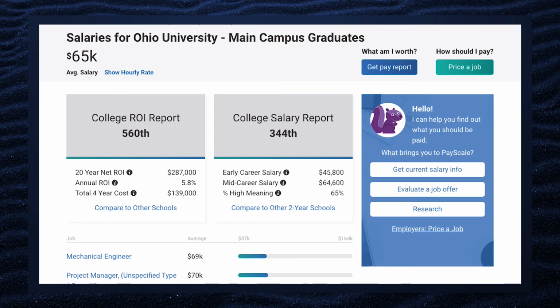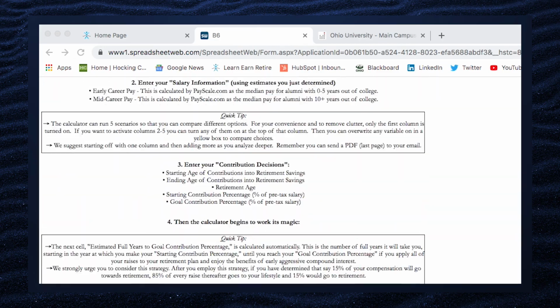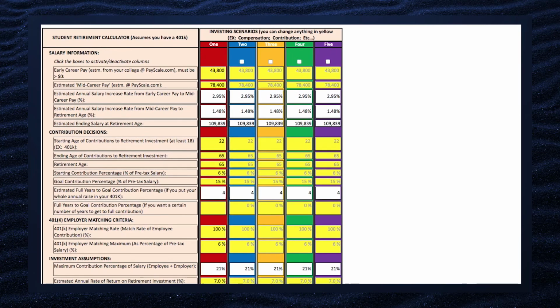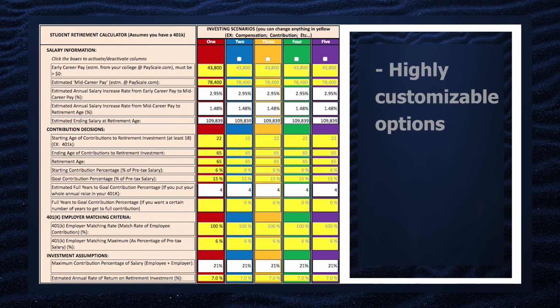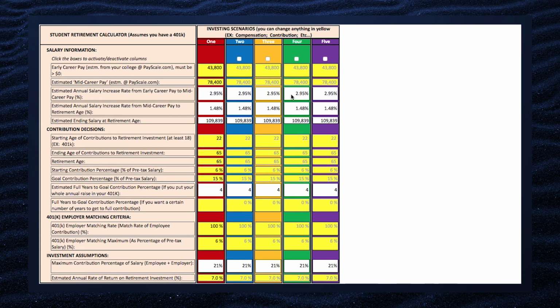Now that we have this data, let's go back to the Student Retirement Calculator. You can run up to 5 different scenarios and compare results. The amount you contribute to your 401k or your Roth or your IRA or your brokerage account. Your retirement age, you can change that. And these are all your personal decisions. So as you go through, there's instructions on the calculator and work through it, but we're giving you an example today. Now answer some of the variables, and all the variable cells where you put in information are in yellow, so they jump out and you can go ahead and answer the questions.